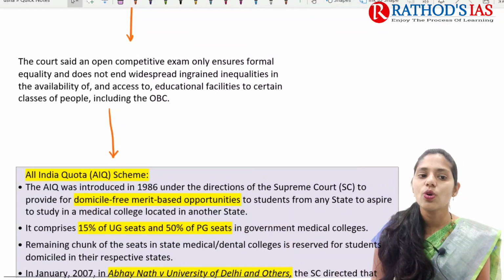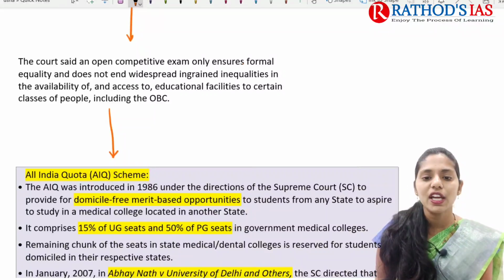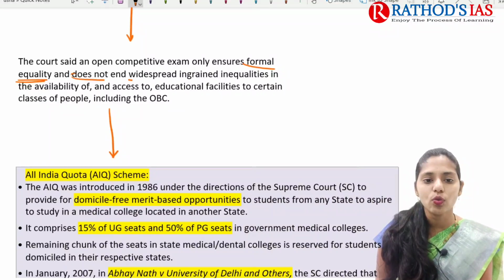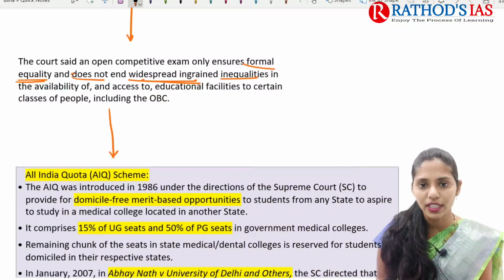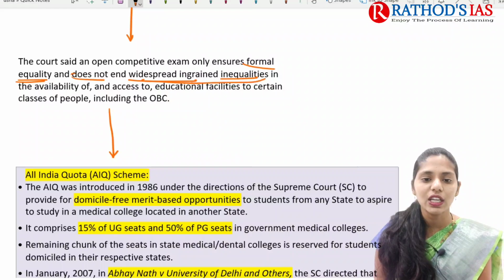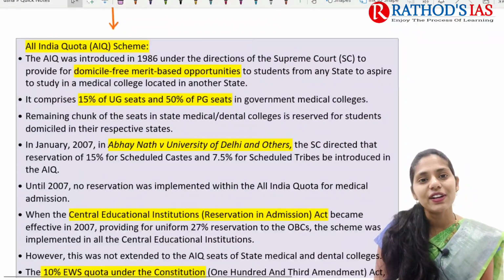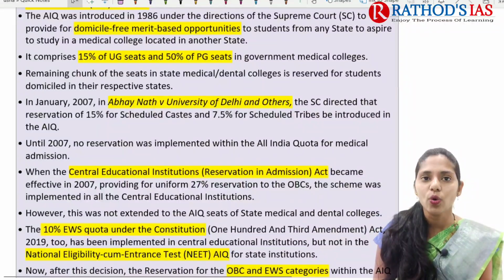In this context, the court also said that an open competitive exam only ensures formal equality. It is mainly ensuring just formal equality, and it does not end widespread ingrained inequalities. So these ingrained inequalities present in our society can be removed by giving reservation, especially for these backward classes. Okay. Now let us try to understand what the All India Quota scheme is.